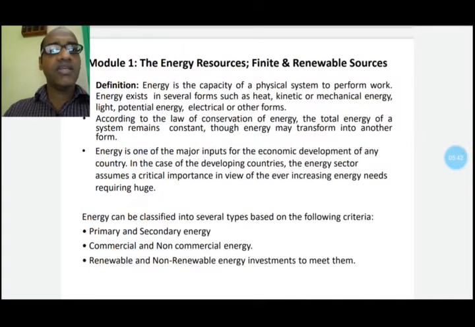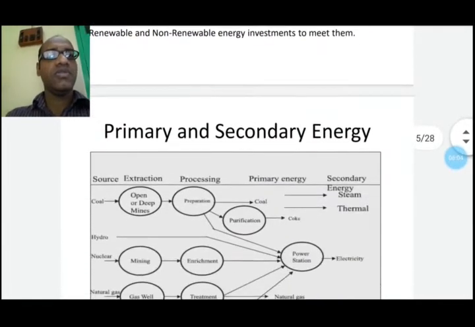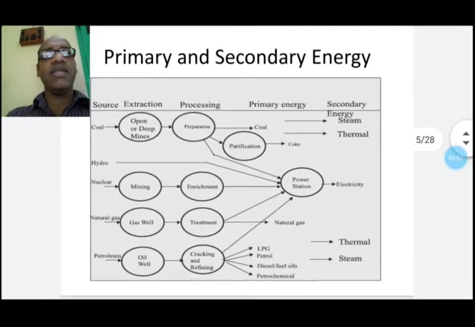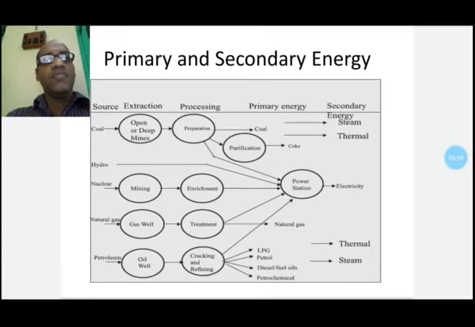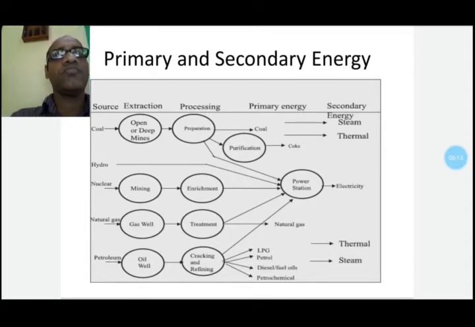Energy can be classified into several types. It can be classified into the following criteria, that is primary energy and secondary energy, commercial and non-commercial energy, renewable and non-renewable energy, etc. Now, primary and secondary energy. Primary energy, that is, we have coal, nuclear, natural gas, petroleum, etc.